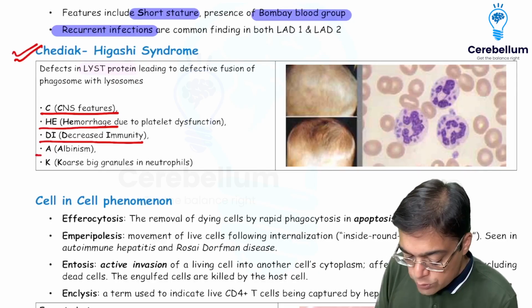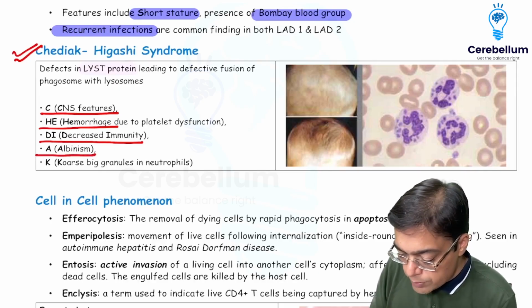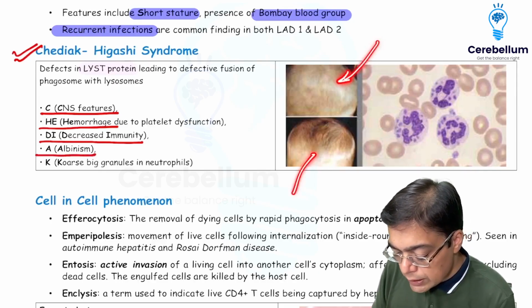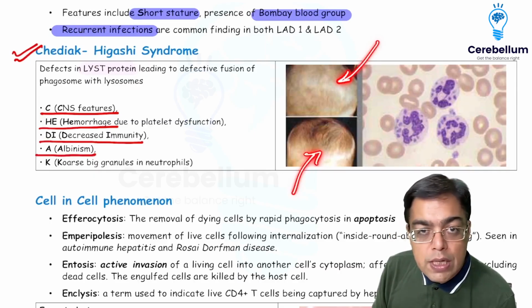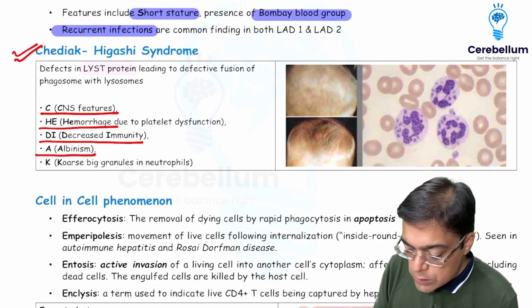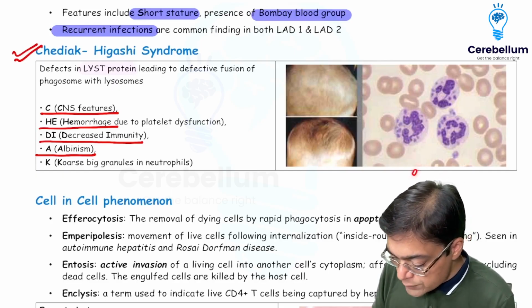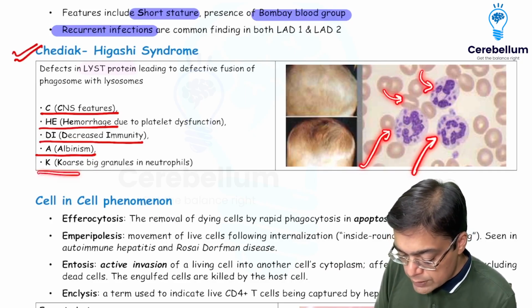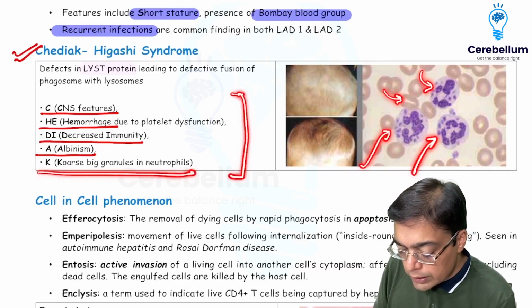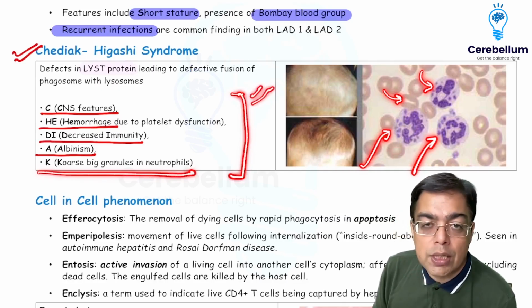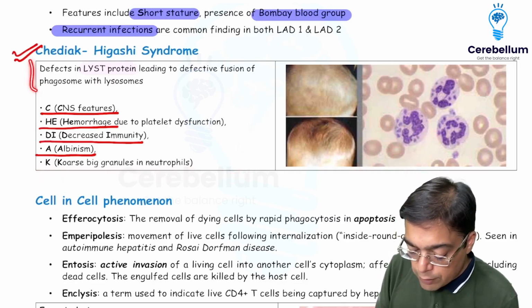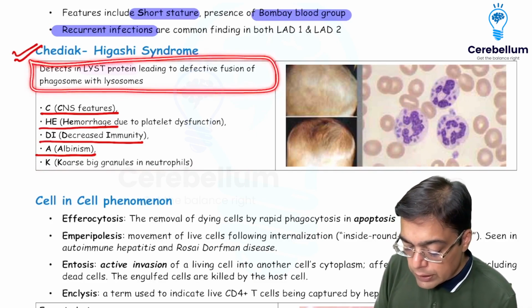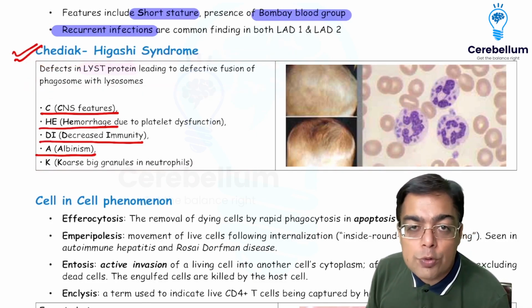There is going to be presence of albinism, as can be seen with respect to the color of the skin and hair. Classically, that has been given in case of the questions asked in the exam. And the peripheral smear would show you the presence of such big giant granules, coarse granules within the neutrophils. So once you remember the name, you would automatically remember the features associated with Chediak-Higashi syndrome. Not to forget the previous All India exam question, that the problem in these patients is fusion of phagosome with lysosome is going to be defective.